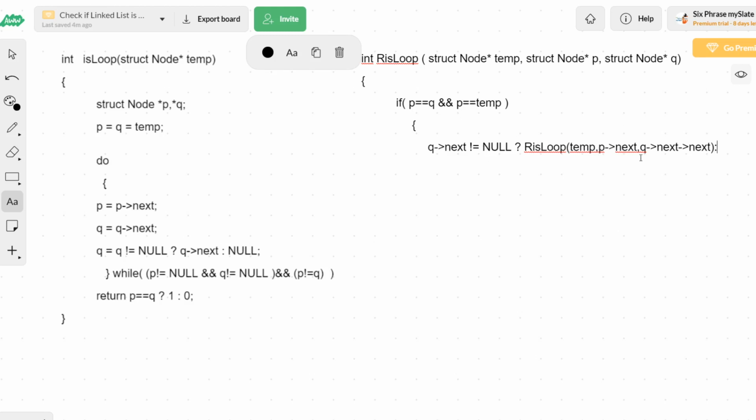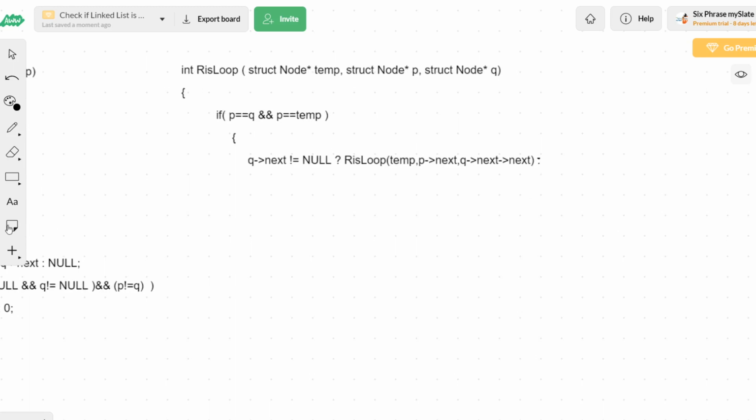So I will write a colon, which says that if the condition we have given is false, whatever you are going to give after this colon will be executed. So after the colon, I will again recursively call the same function, the loop function, and I will pass the same temp, P of next the same, but instead of Q, I will be passing null.